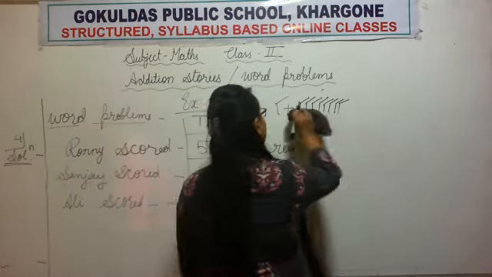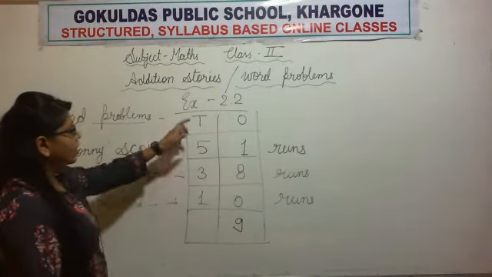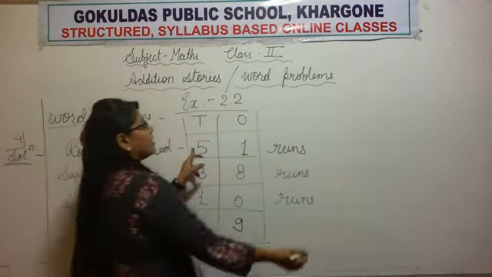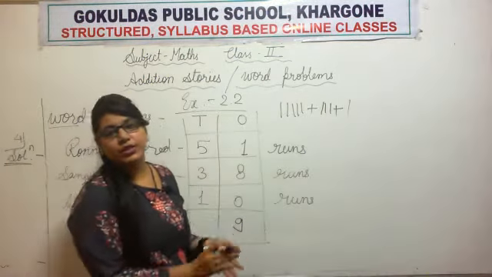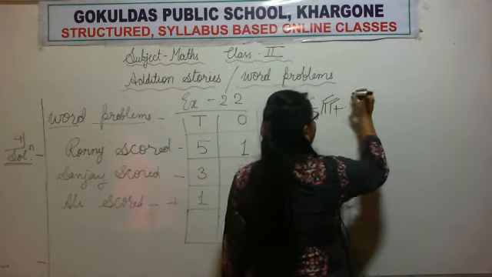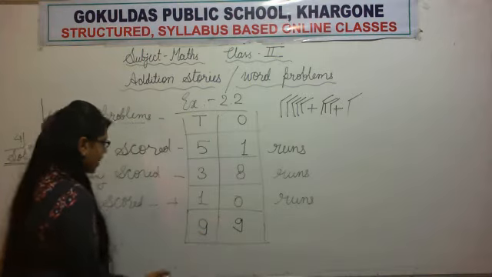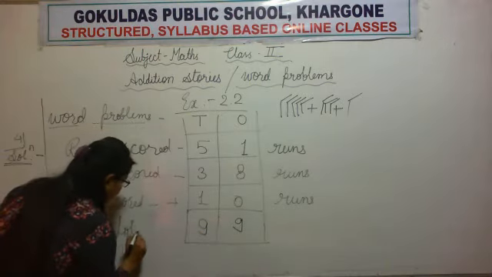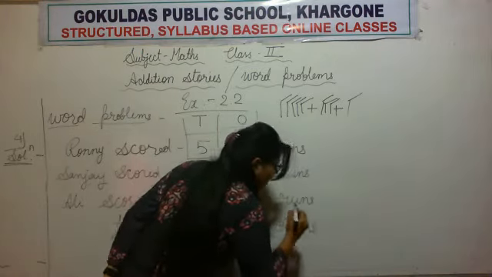Now the drawing of sticks is our rough work. Okay, now tens. 5, 3 and 1. Let's draw 5 sticks for this 5, 3 sticks for this 3 and 1 stick for this 1. Now let's count how many sticks do we have. 1, 2, 3, 4, 5, 6, 7, 8 and 9. 9 sticks, so we will write the number 9. Total, what total? Total runs.